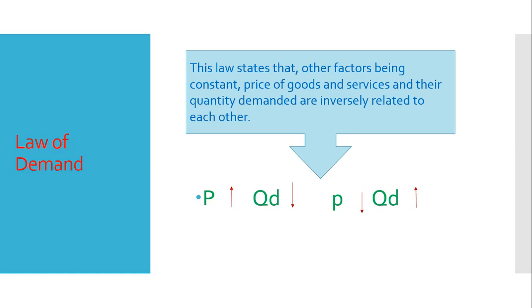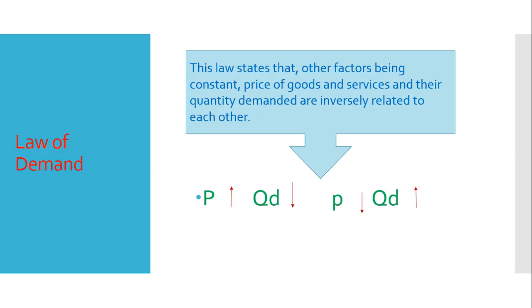All these things are included in other factors, and with the remaining other factors being constant, we find in the law of demand that in general there is an inverse relationship between the price of goods and services and the quantity demanded for these goods and services. They are inversely related.